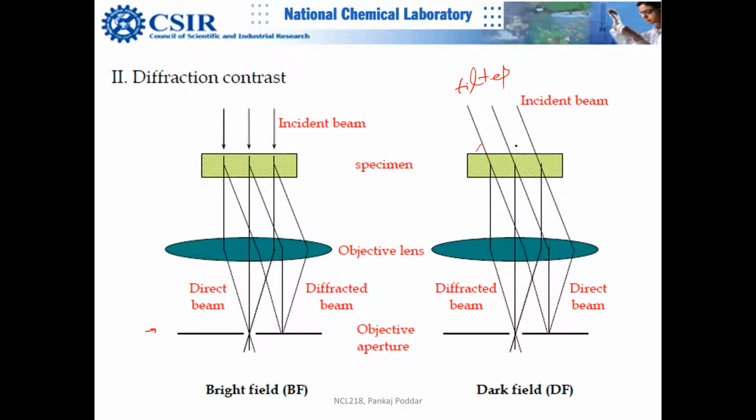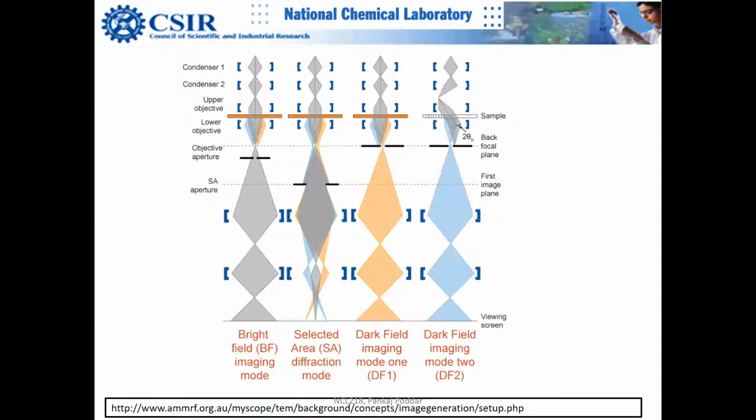Whenever you meet the diffraction angle, the wave diffracts at angle theta. This is the straight electron beam, and these are the diffracted beams. The diffracted beams make the image, which we understand as a dark field image.